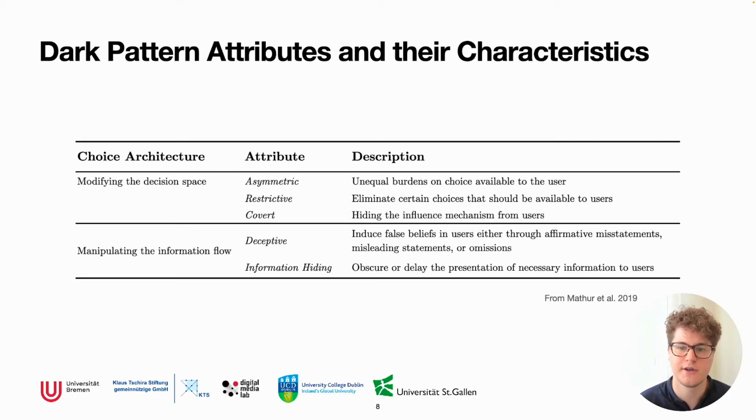We therefore propose an alternative take that can be extracted from Mathur et al.'s dark pattern attributes and their characteristics. The authors define 5 attributes that each encapsulate more abstract strategies by looking into which cognitive biases they actually exploit. By relying on cognitive biases instead of individual use cases for dark patterns, we gain an advantage, as the likelihood of our core types changing is lower than malicious practitioners' ability to adapt their strategies to new regulations.